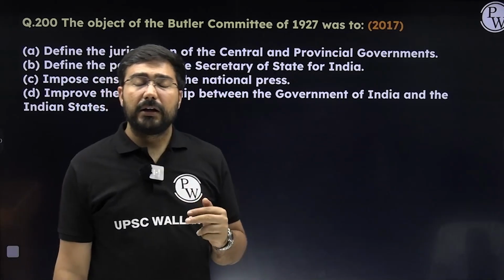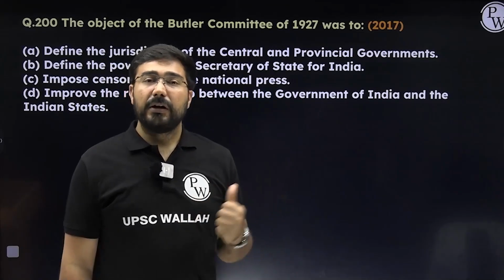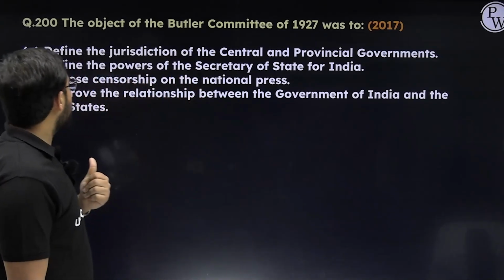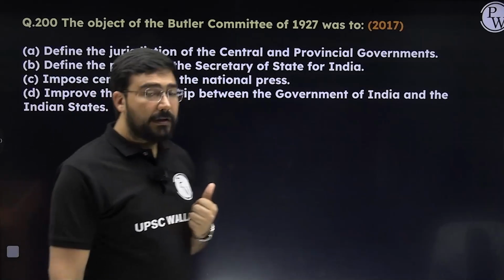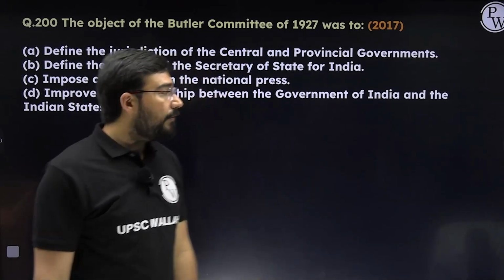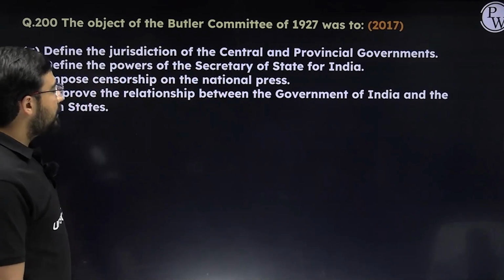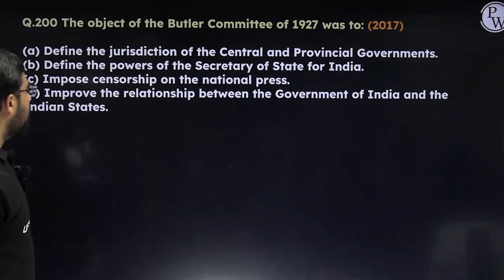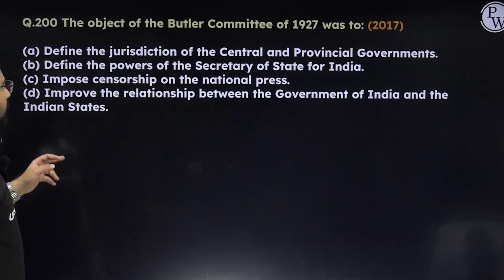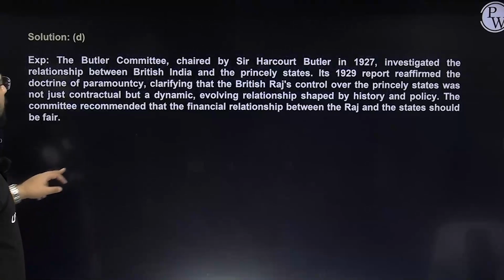So this was done by the Act of 1919. It was not done by the Butler Committee. Number 2. Defines the powers of Secretary of State. It was done by the Government of India Act 1858. Number 3, impose censorship on the national press. No. The last one, improve the relationship between Government of India and the Indian states. The answer is D. Okay.